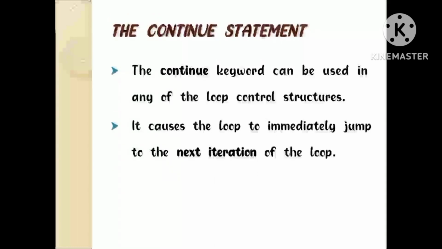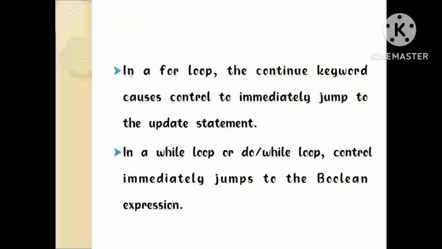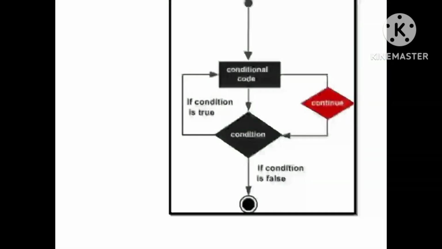The continue statement. The continue keyword can be used in any of the loop control structures. It causes the loop to immediately jump to the next iteration of the loop. In a for loop, the continue keyword causes control to immediately jump to the update statement. In a while loop or do while loop, control immediately jumps to the boolean expression.